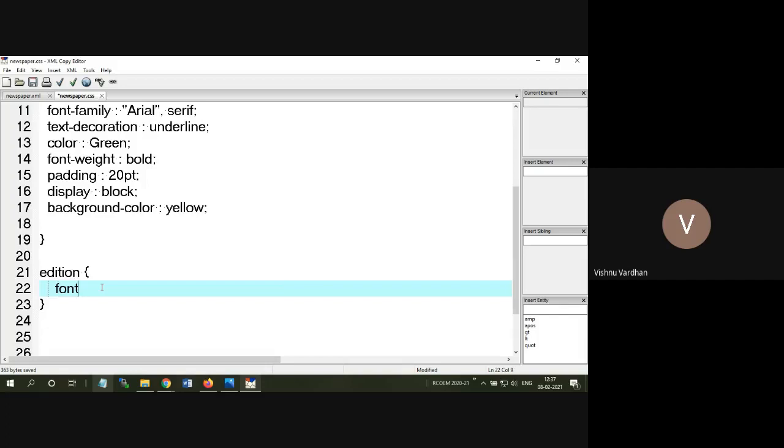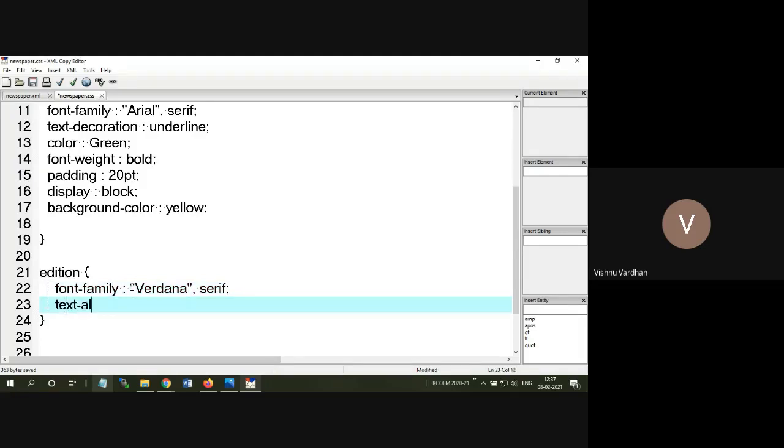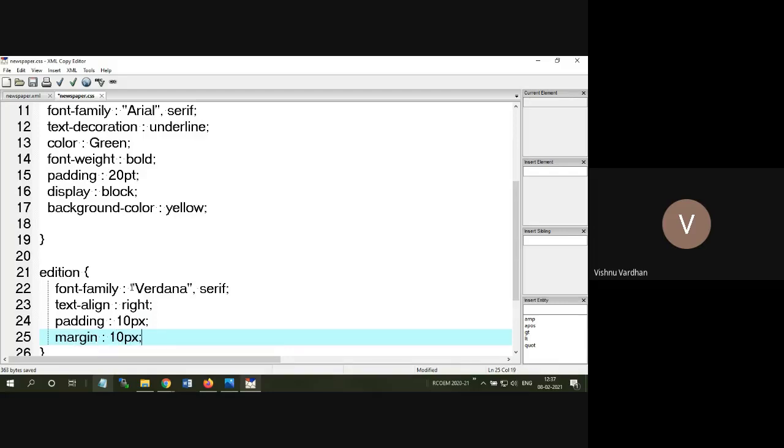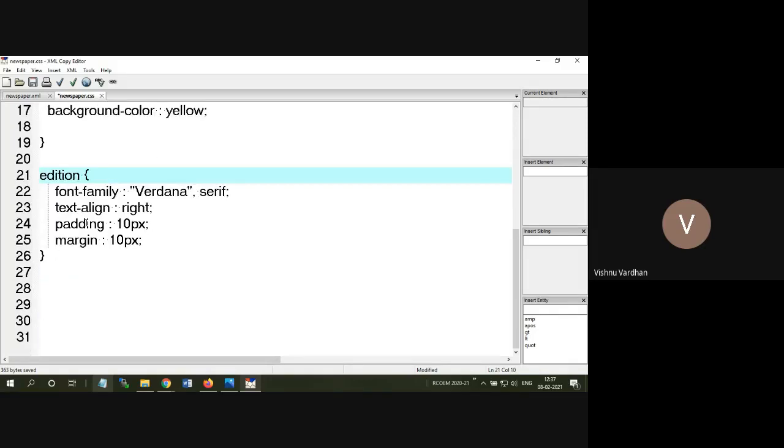Okay, so in that edition, font family, let us keep this as this time Verdana. If it is not there, then this will be the default. So in that way, we can give the font family. Then text align, as it is a subtitle kind of thing, so we want to right align this. Then padding you can provide. Then margin also you can keep this so that it is not coming onto the border. Only to keep away from the border, we are going to apply this padding and margin. It is up to you whether to keep this or not, or otherwise you can take some different color here. In that way we can do this.